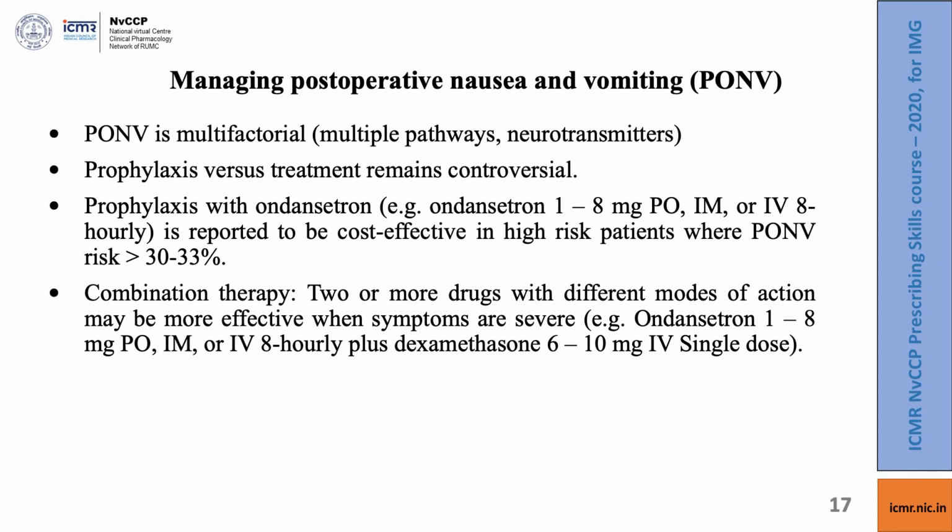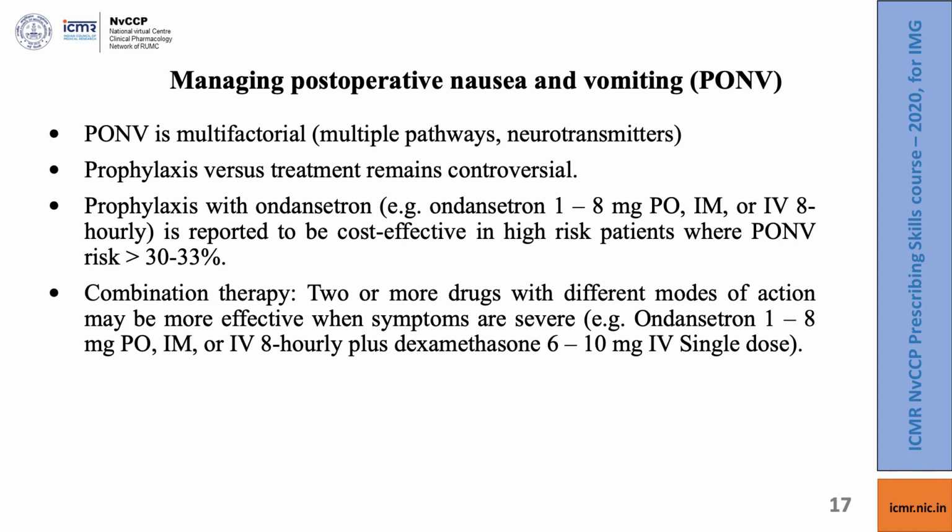The use of prophylaxis versus treatment remains a controversial issue. If you are considering prophylaxis, then a good choice would be a 5-HT3 receptor antagonist such as ondansetron. It can be offered in doses of 1 to 8 milligram by oral, IM or IV routes every 8 hours depending upon the clinical condition of the patient.